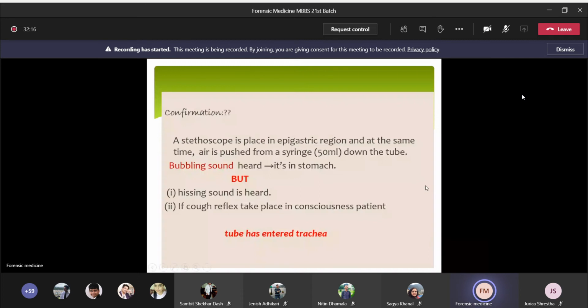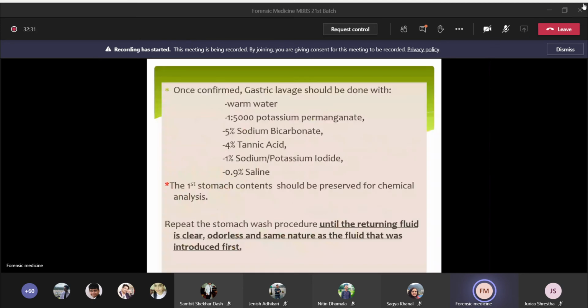So the next step you can do is to do the chest X-ray of the patient. That is simple, okay? If you are unable to differentiate bubbling and hissing sound, then do the chest X-ray. Now once the gastric lavage position is confirmed, then you have to do the stomach wash using warm water. Either you can use warm water or potassium permanganate or sodium bicarbonate or tannic acid or sodium iodide or potassium iodide or saline. So you can use any solution, okay?